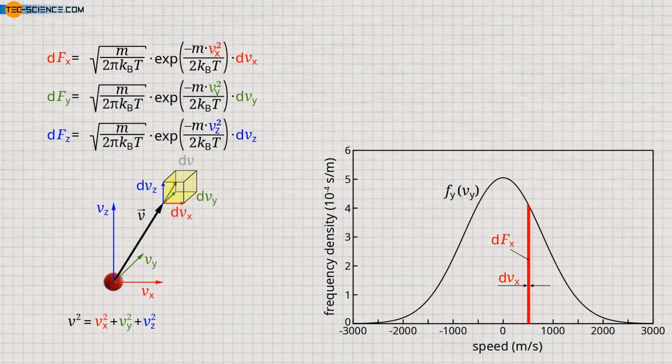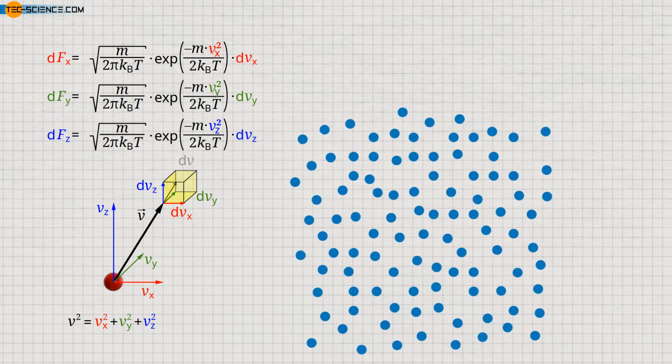A simple example shows the basic procedure. First of all, it must be kept in mind that the frequency with which certain speed ranges are present in a gas can also be interpreted as the probability with which molecules are found in those speed ranges. For example, if 5 out of a total of 100 molecules have a speed in the range between 500 and 510 meters per second, this results in a frequency of 5%. If one randomly picks a molecule out of a total of 100, then the probability of catching a molecule in the speed range between 500 and 510 meters per second is obviously 5%.